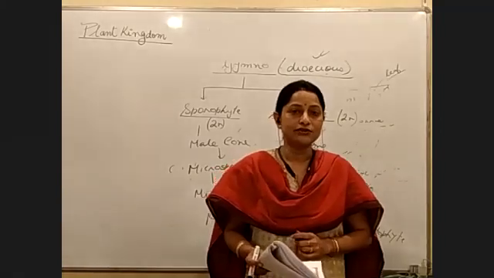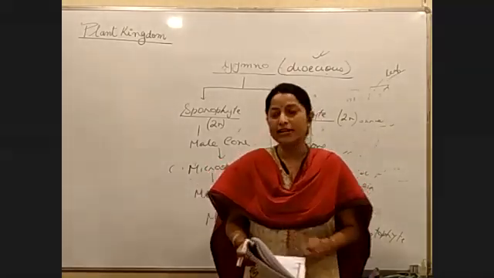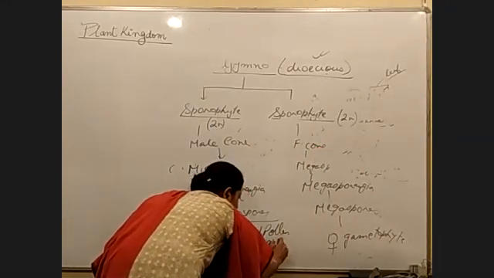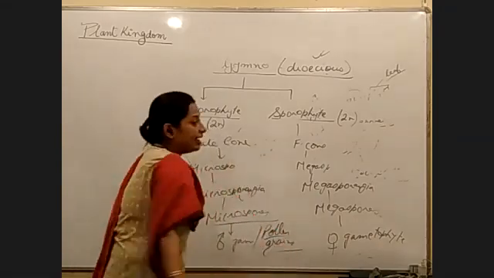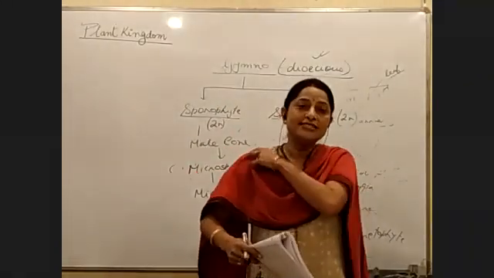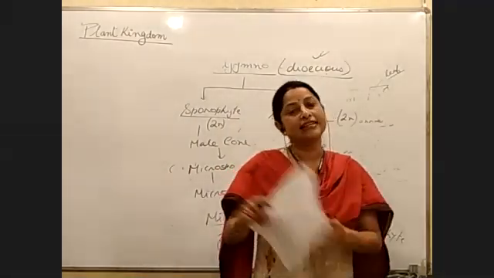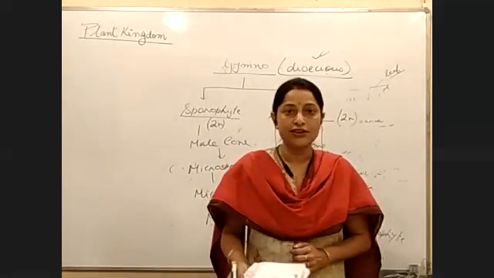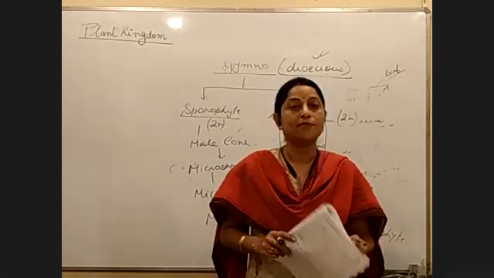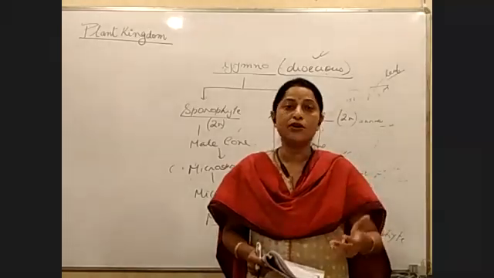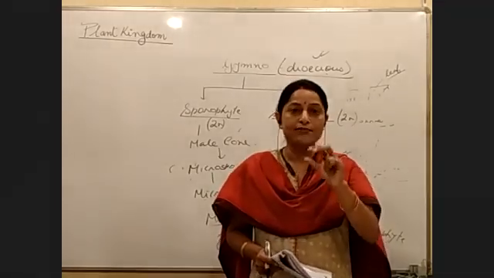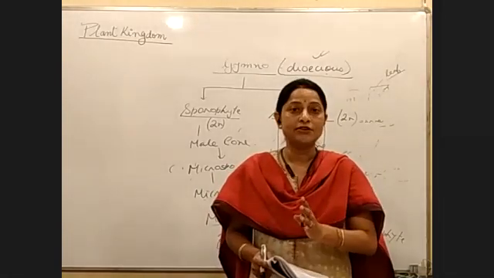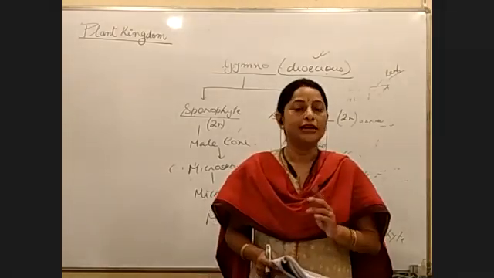What is written in the chart next to male gametophyte? Pollen grains, right? The term pollen grain we will start discussing from gymnosperms and continue till angiosperms. In the flowers of angiosperms, pollen grains are found in the anther. Inside the pollen grain, the male gamete is found. So what do we call this structure? The male gametophyte. The male gametophyte is nothing but the pollen grain. Is the point clear?